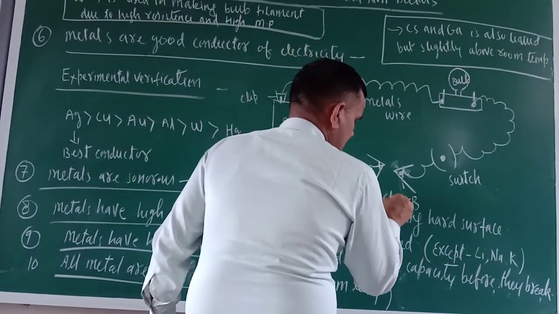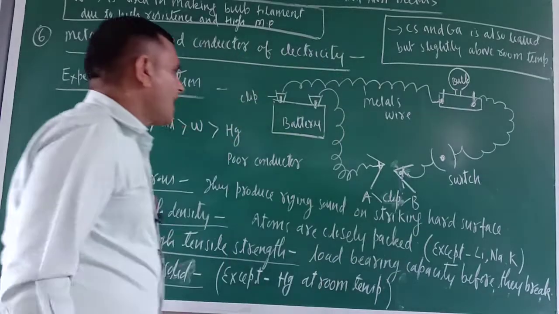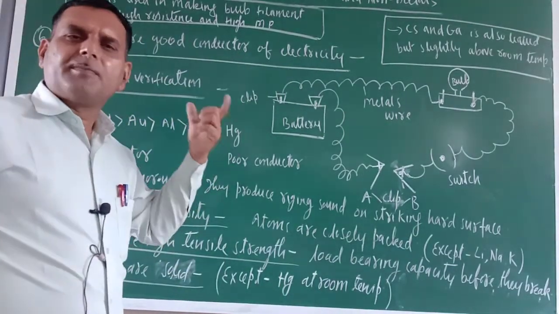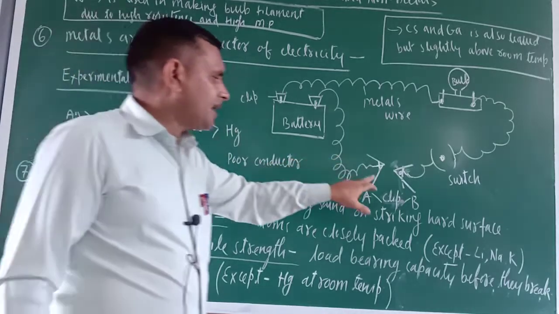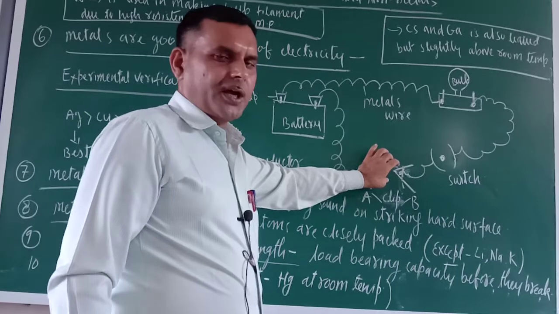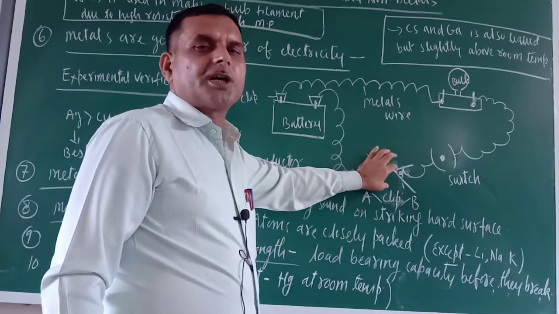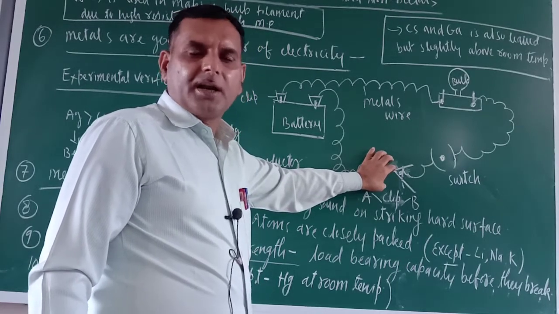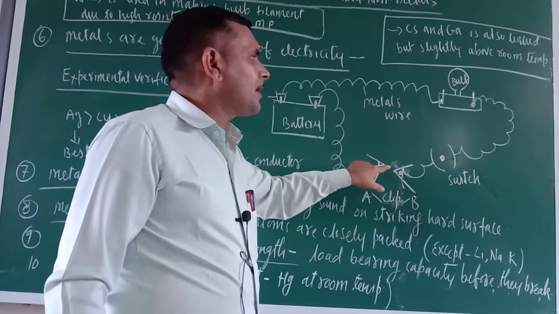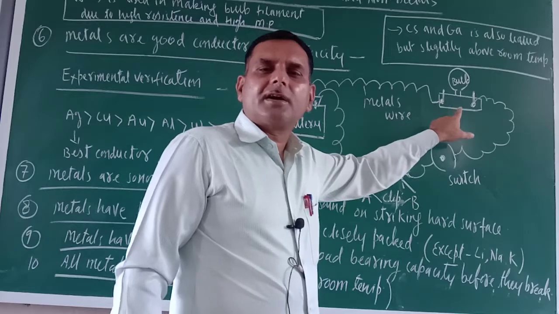Okay, and now just see. Take one piece of any metal which you have selected, and keep it in between these two clips, A and B. The moment you put the metal here, if the given metal is a good conductor of electricity, the circuit will be completed and the bulb will start glowing.